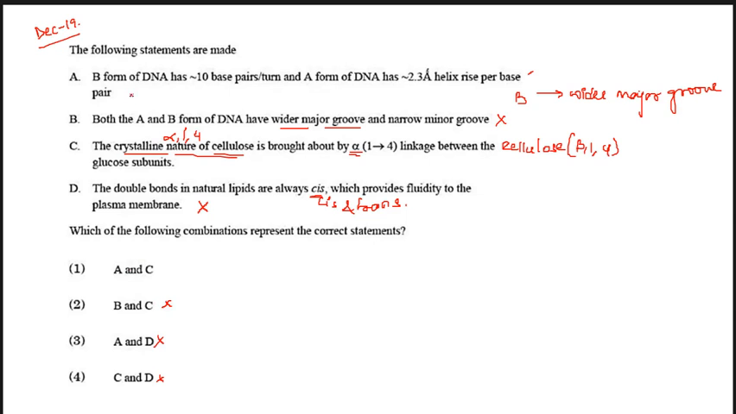Now A is right, but we will read the statement. B form of DNA has 10 base pair per turn and A form of DNA has 2.3 angstrom helix rise per base pair. So this is absolutely correct. A form have 2.3 angstrom helix rise and B form have 3.4 angstrom helix rise. I think you all know this. So A is correct and C is correct. So friends, remember crystalline is alpha 1,4 and the normal cellulose is beta 1,4. So option number A is correct.